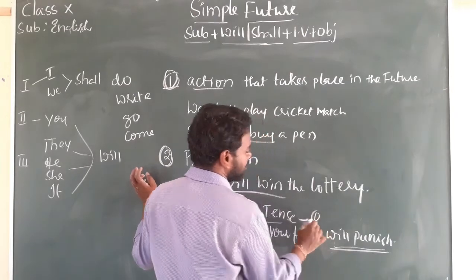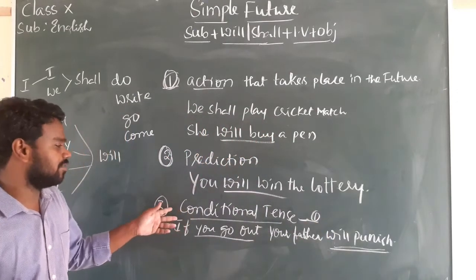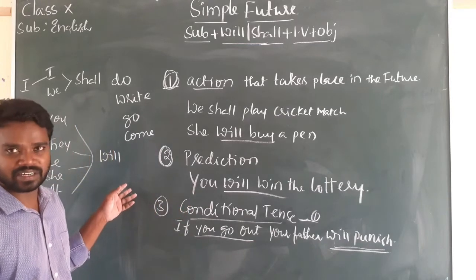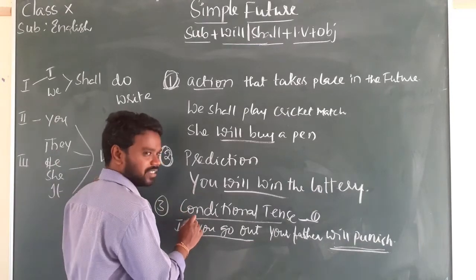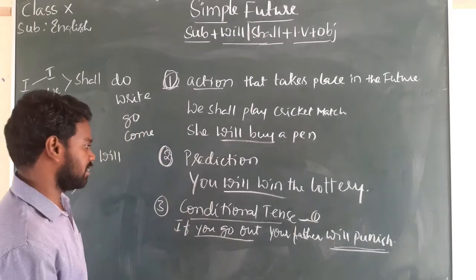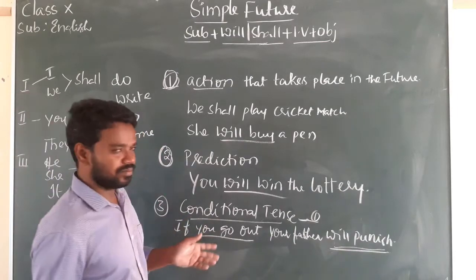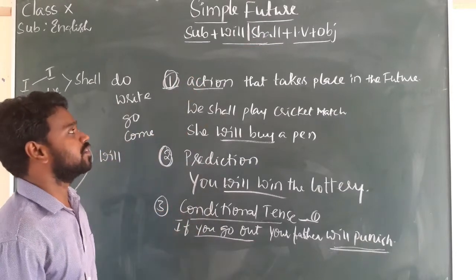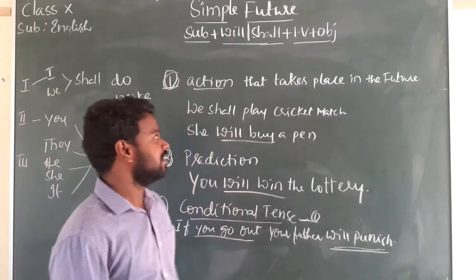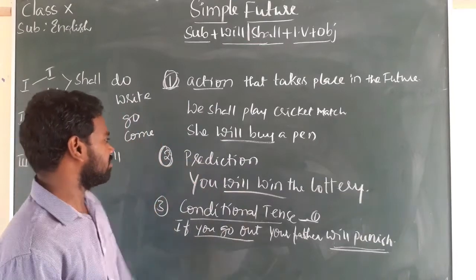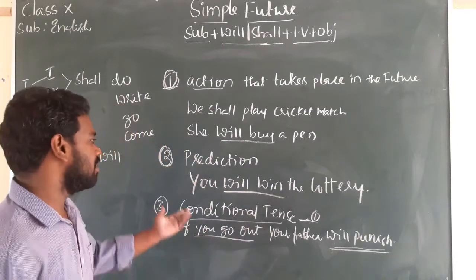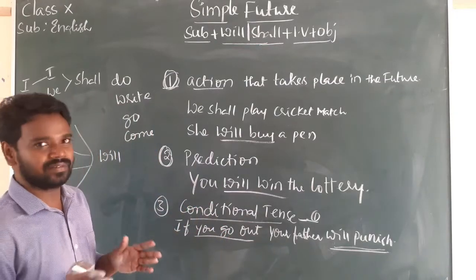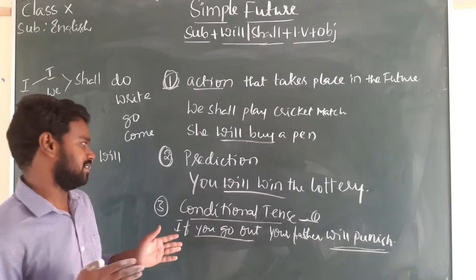We'll go into detail when I teach you conditional sentences: first condition, second condition, third condition. When I teach you conditional tenses, I will give you more information. So simple future is used to talk about an action that takes place in the future. The second one is prediction. When you predict something: you will win the lottery, it will rain, it will be bright very soon.